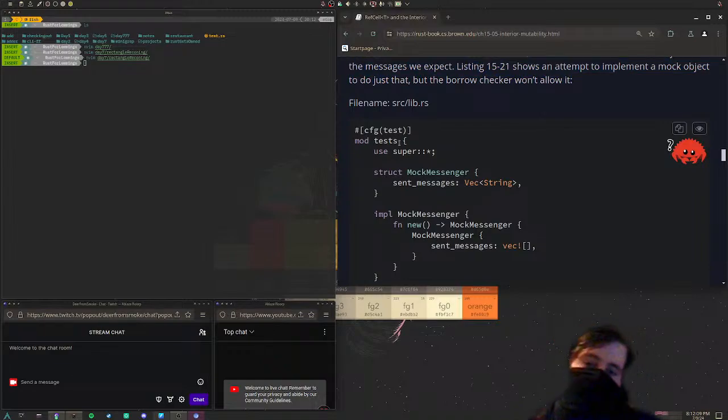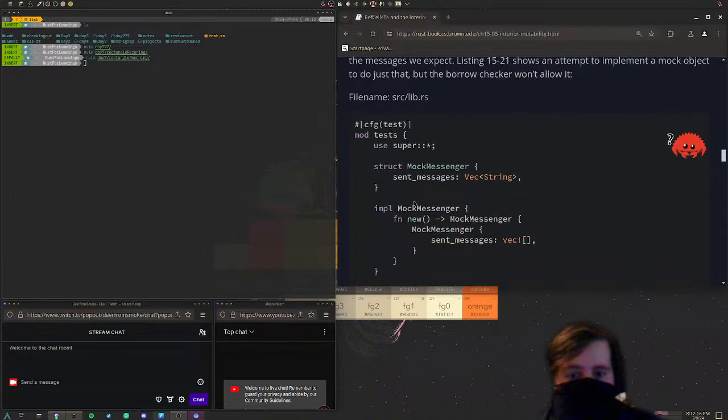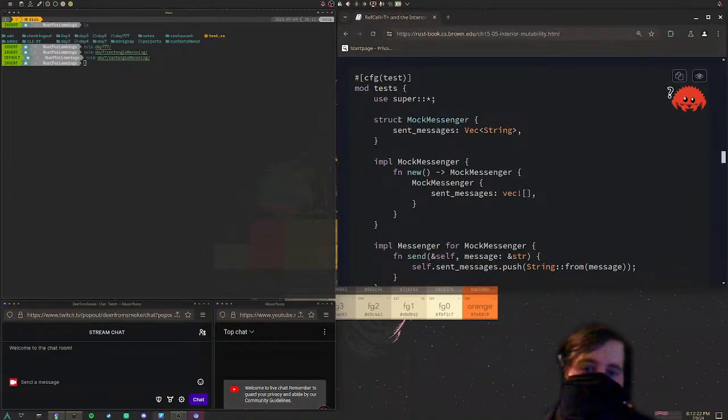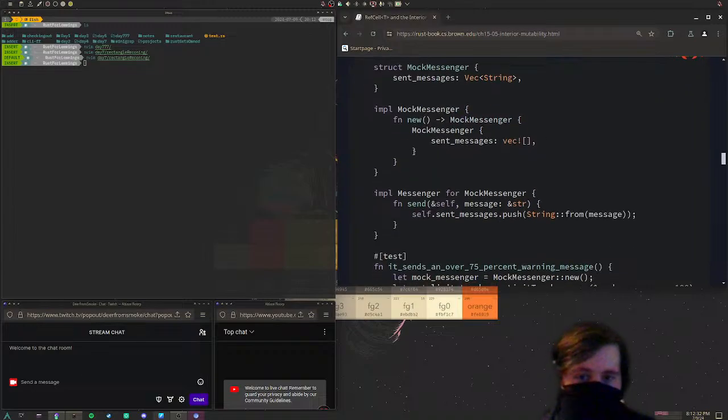All right, so we got mod tests using super, bringing in everything from the previous module's context. We have struct MockMessenger, which holds sent_messages, just a vector of strings.